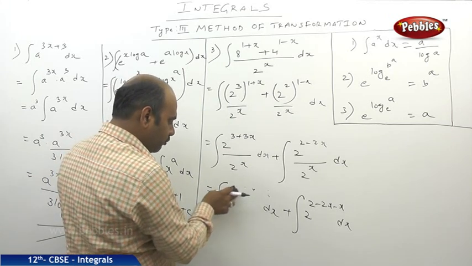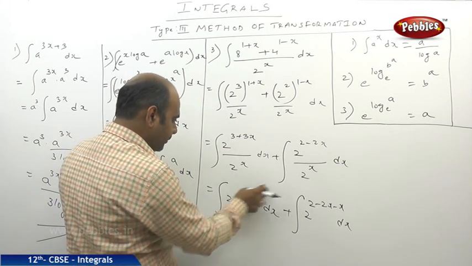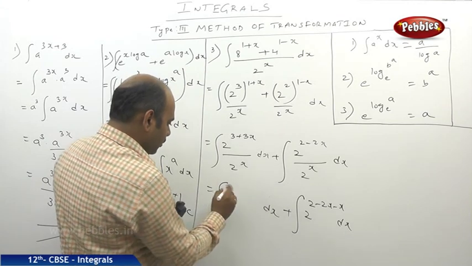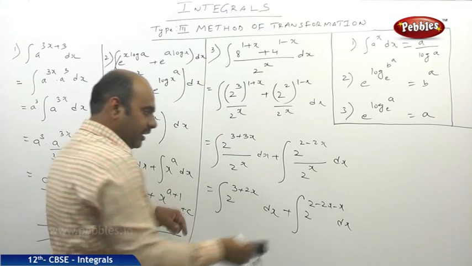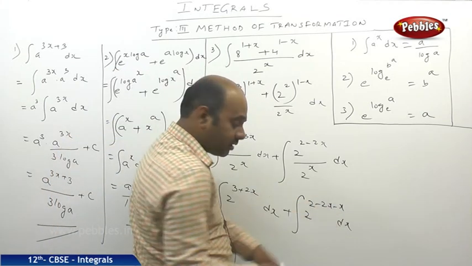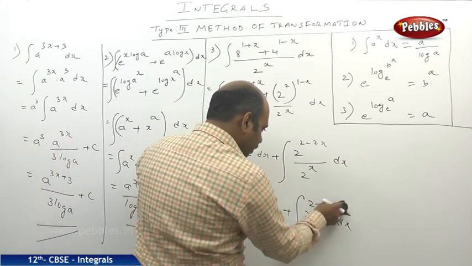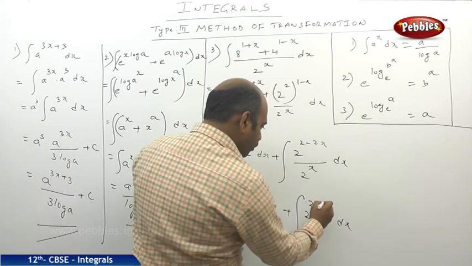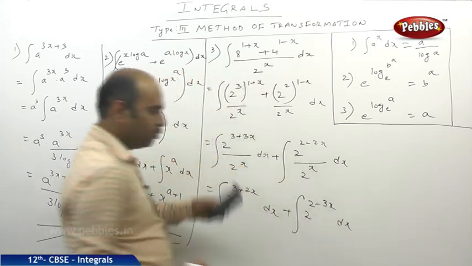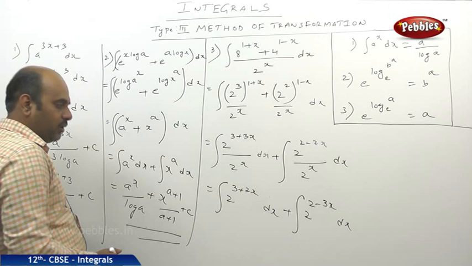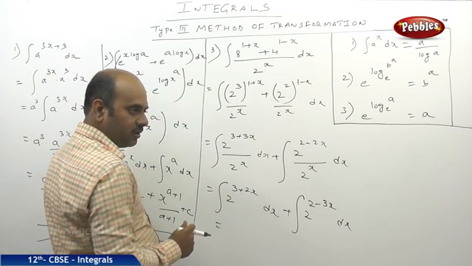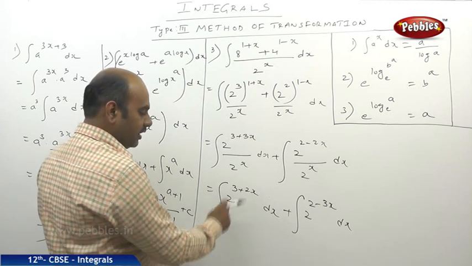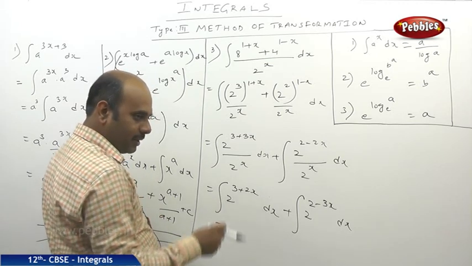I think by this time you might be getting habituated with the calculations. So 2 power 3 plus 2x, and here also minus 2x minus x means minus 3x. So what I will be writing directly now is 2 power 2 minus 3x. Now if you observe carefully, it is looking like integral of a power x. Integral of a power x means a power x by log a.